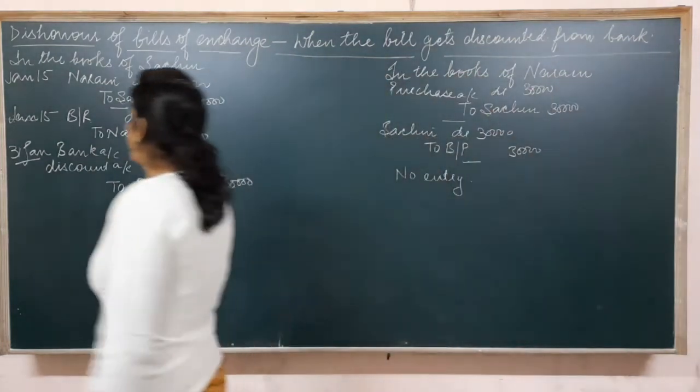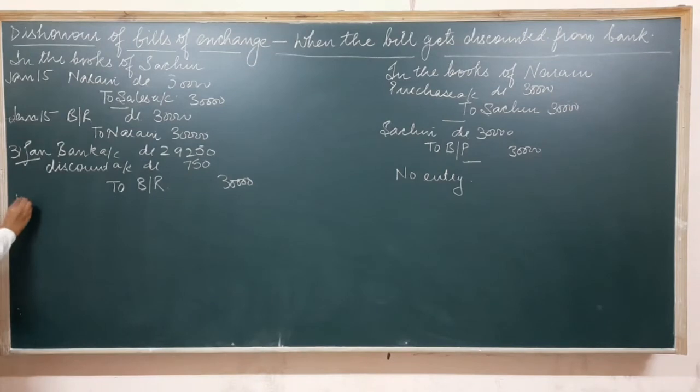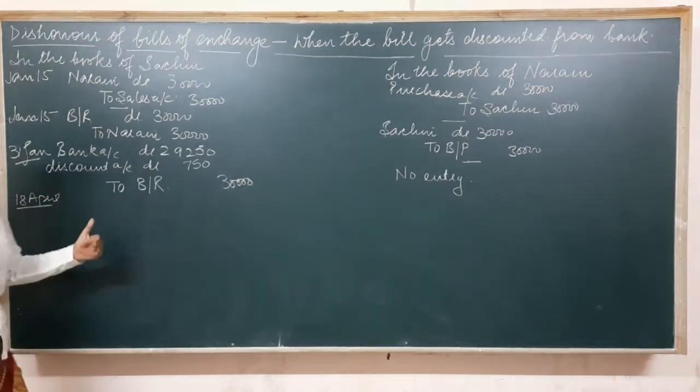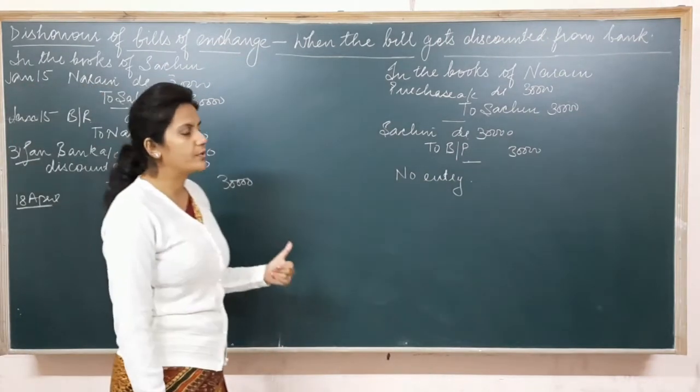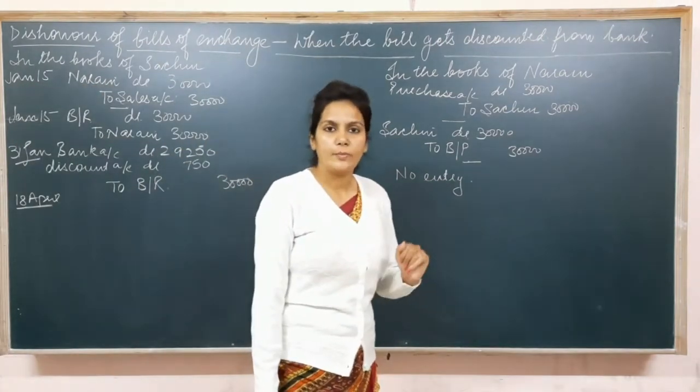The bank will not say anything to Naren, but the bank will directly recover its money from Sachin. So in that case, what will happen? On the due date, 18th of April. I repeat again what happened on 18th of April. On 18th of April, Naren refused to make payment to the bank.